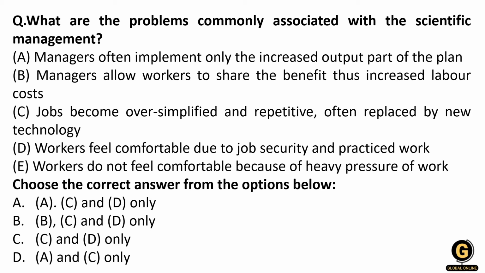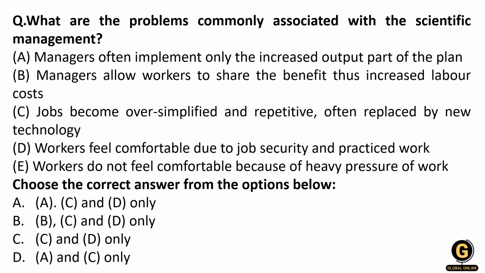What are the problems commonly associated with scientific management? Here you have to tell the problems faced under scientific management. A: managers often implement only the increased output part of the plan. B: managers allow the workers to share the benefits, thus increasing labor cost.